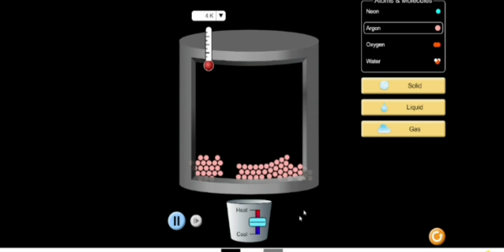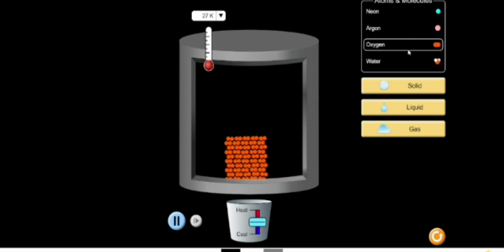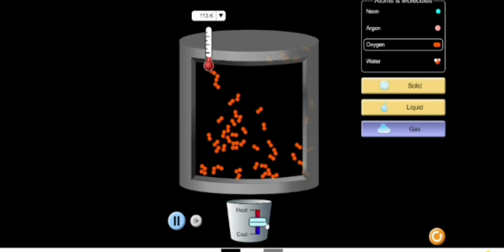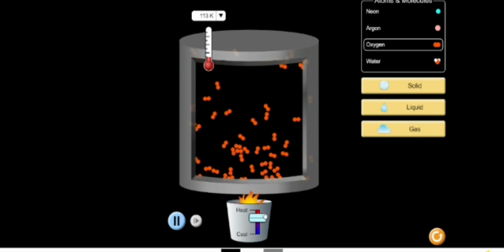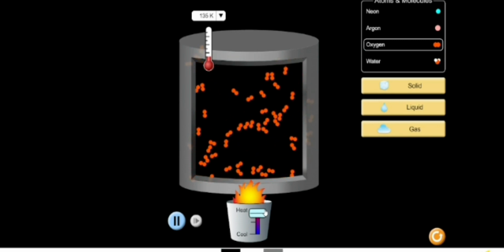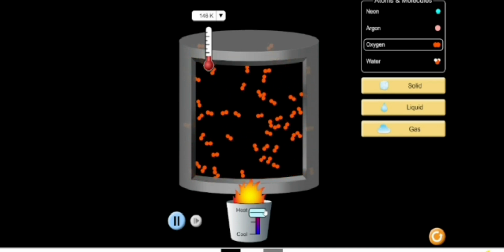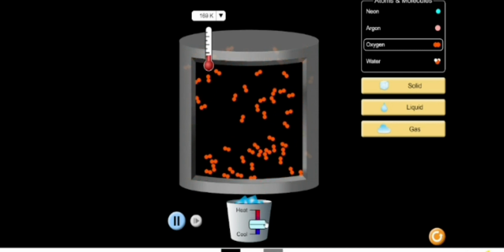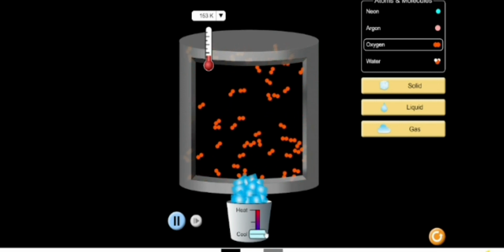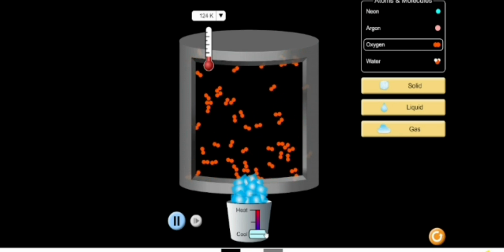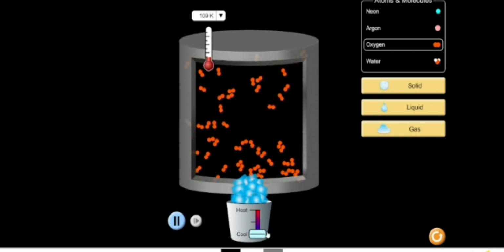Cool. And next, for the oxygen. Oxygen is a kind of gas, so maybe we'll start with the gas. When we add heat, nothing happens because it's already a gas, but it might just flow heavier. Then when we add cool, it will start to take shape here and become a liquid.